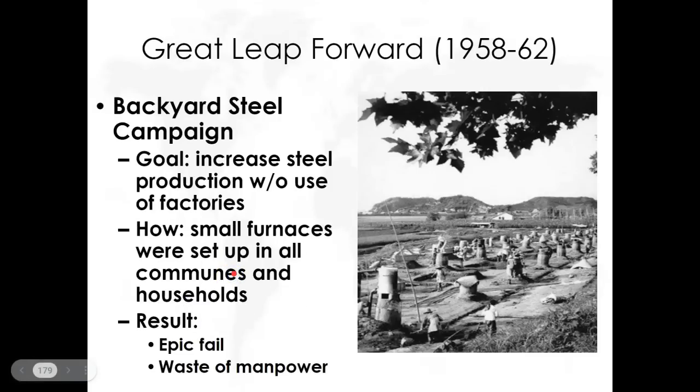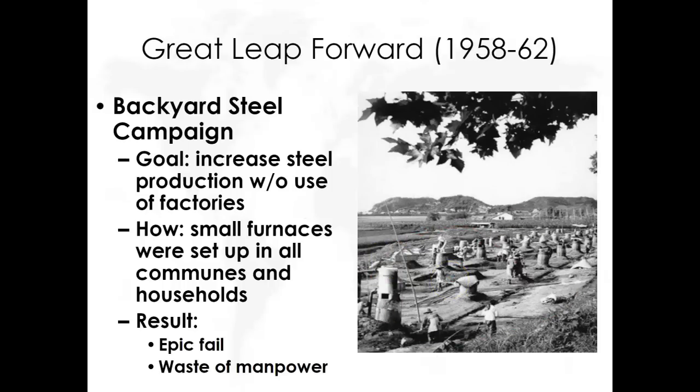So, because this is also attached to the industrialization campaign, and frankly, that was probably more important, according to Mao, he starts forcing peasants to stop farming and create this backyard steel campaign with these furnaces. This is actually a photograph of them, and they're trying to make steel in their backyard, but it's peasants doing it who weren't trained properly.